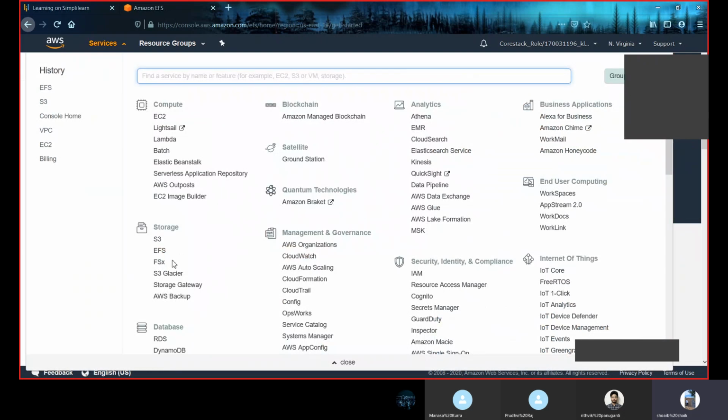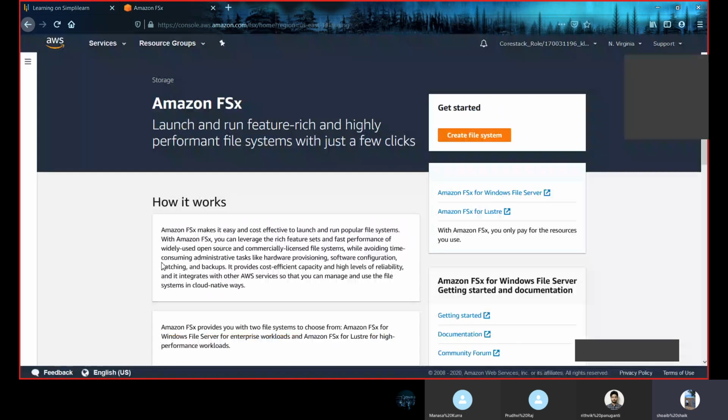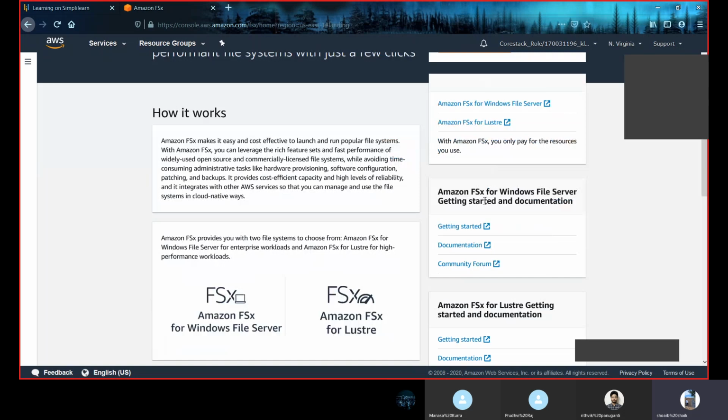Now, the third one here is FSx, Amazon FSx. This FSx is of two types. One is for Lustre and the other one is for Windows File Server. Let us discuss the first one, Amazon FSx for Lustre. This is generally used to launch and run feature-rich and highly performant file systems with just a few clicks. As you can see here, there are two types of FSx: Amazon FSx for Windows File Server and Amazon FSx for Lustre.